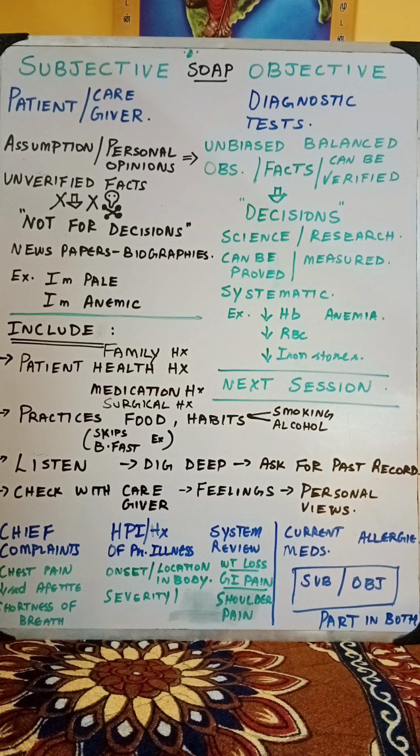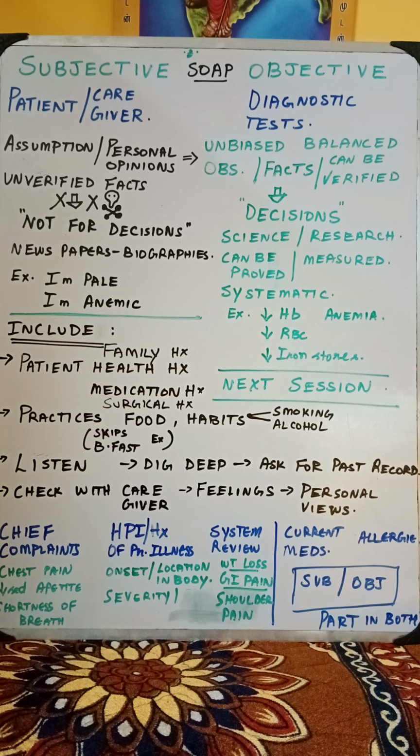So now subjective is all unverified. Based on unverified facts, we will not be able to take decisions. But on verified facts, for which there is proof and evidence, we will be able to take decisions. So based on subjective things, we don't take decisions. Based on objective things, we take decisions, because decisions are based on science, based on research, they can be proved, they can be measured, and they are systematic.